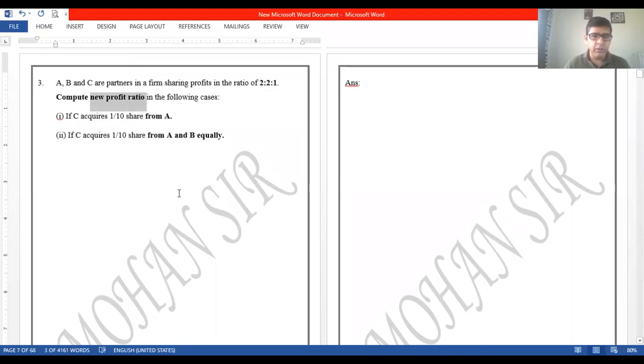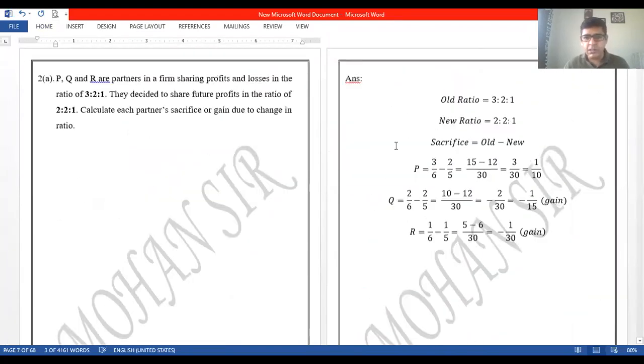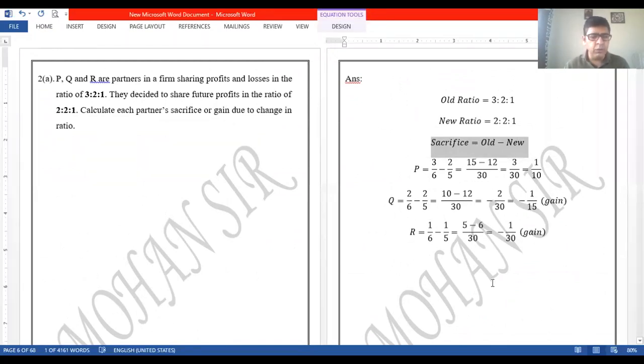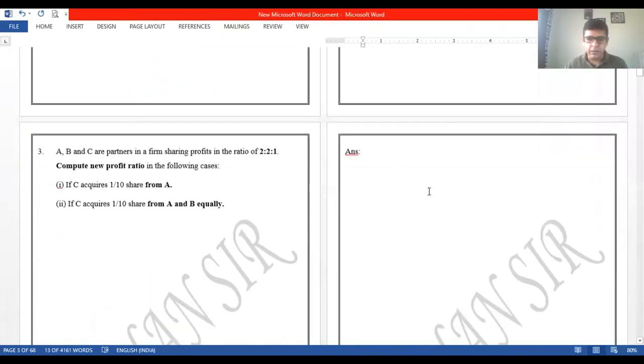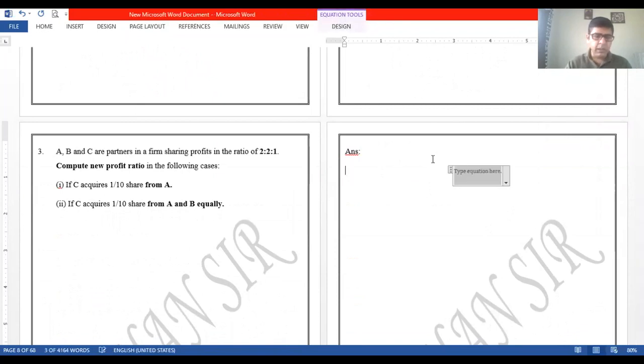New ratio. So if I just take you back to the formula for sacrifice, if the formula for sacrifice is old minus new, who will tell me the formula for the new ratio? New ratio will be old minus sacrifice. That's very correct. Okay, so let us start. I'm not writing the old ratio over here because it is quite known to us. That's 2:1. Compute the new ratio, and in case one, it can be seen as if C